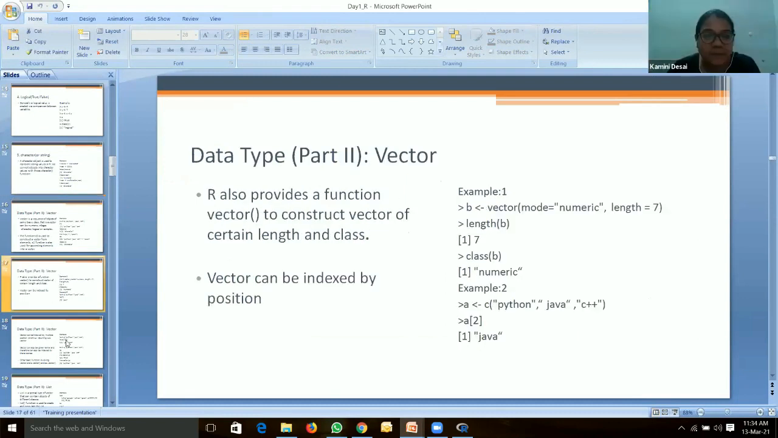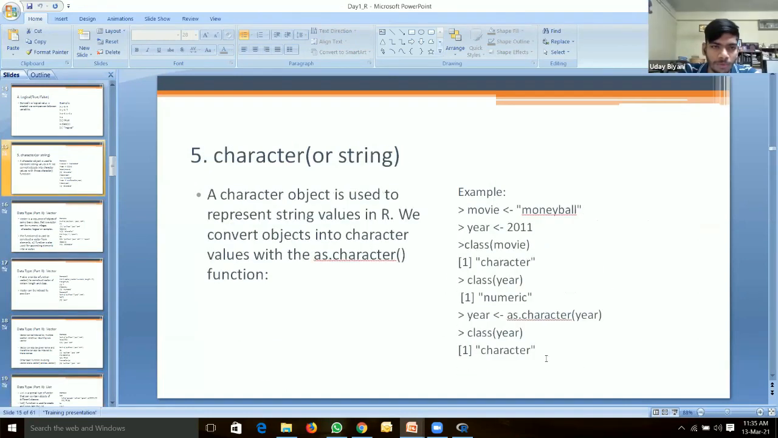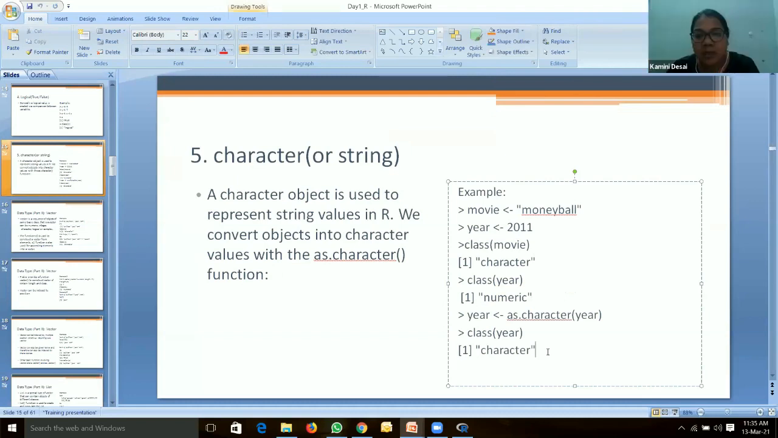Character done. Let's put this value. Wait. Are you able to see the screen of R? Yes ma'am. Movie is equal to Moneyball. Year is equal to 2011.